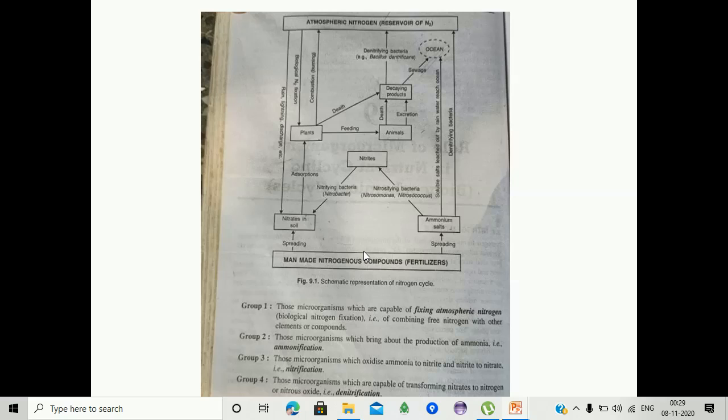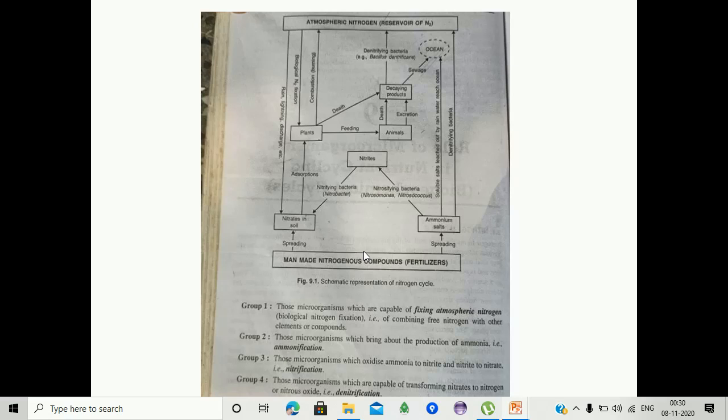We are observing the flow chart, that is the systematic representation of the nitrogen cycle. We are observing atmospheric nitrogen. Here we are observing the left side. Atmospheric nitrogen is converted into nitrate in soil by the formation of lightning, rains and discharge, etc. Then we are observing the biological, this is the natural process. Then we are observing the biological nitrogen fixation by the microorganisms in plant root nodules.